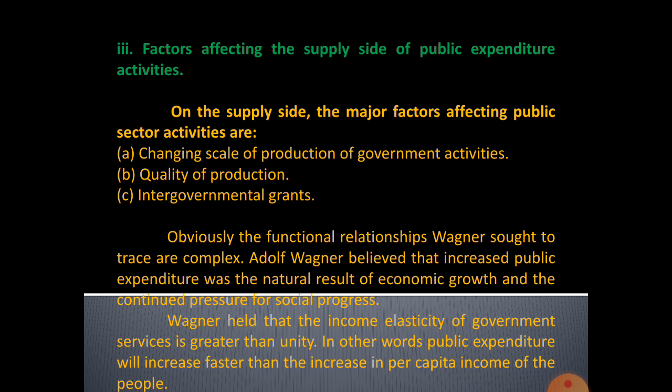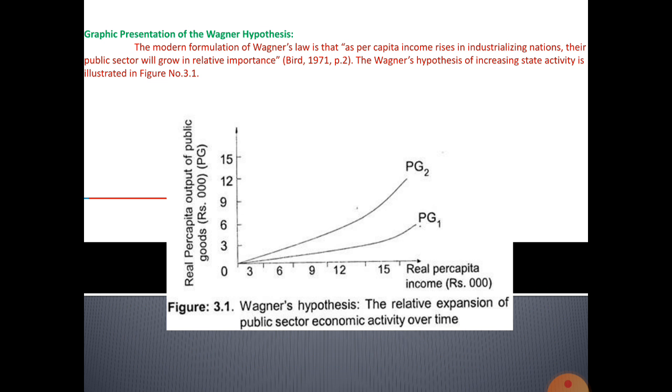Wagner held that the income elasticity of government services is greater than unity. In other words, public expenditure will increase faster than the increase in per capita income of the people. We should remember and memorize this. Public expenditure will increase faster than the increasing per capita income of the people. Income is less than expenditure; expenditure is greater than the per capita income of the people. So these words say that expenditure is increasing faster than income.